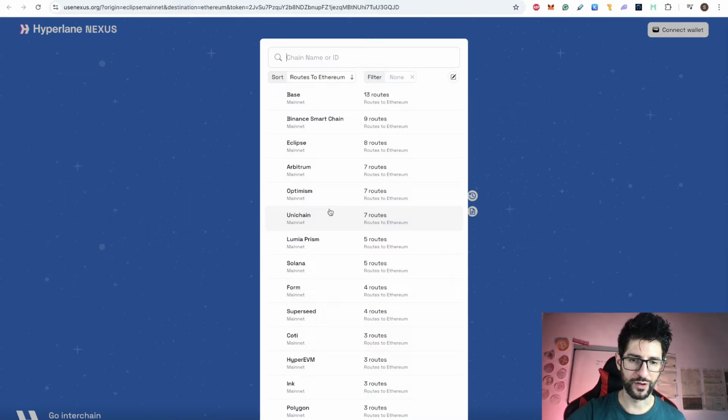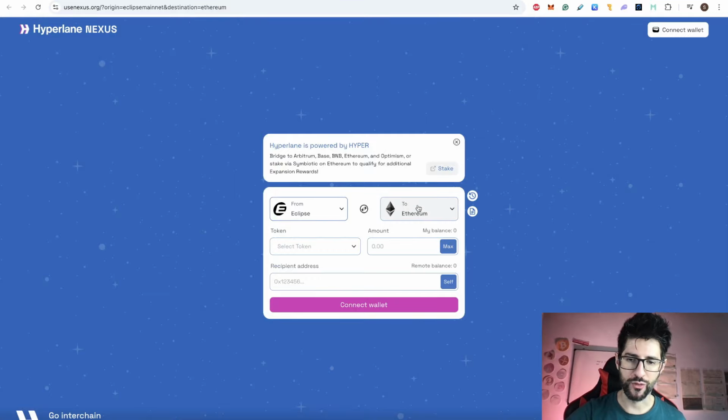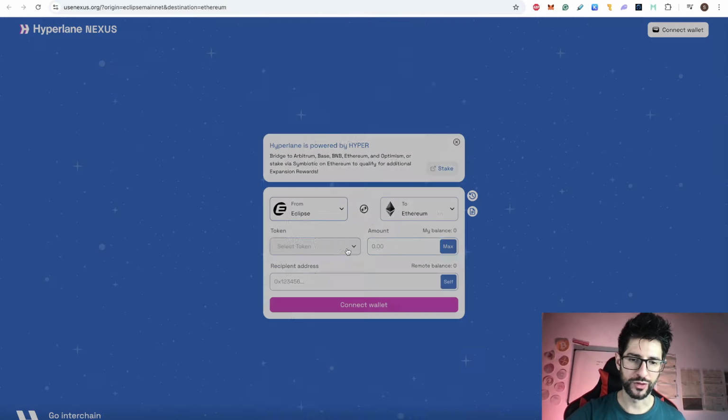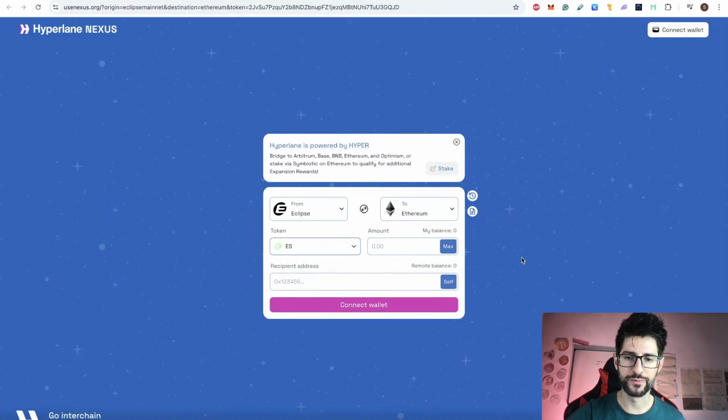So you select from here, you select Eclipse mainnet, of course, and you can move it to Ethereum. For example, put the token here, you need to select ES. So this is the official token. Put the amount. You will be able to select the route or put the address that you want to send it to if it's different, and then confirm all the transactions. There are other ways to do the bridge, but with this you have a 2-for-1 for the Hyperlane reward.